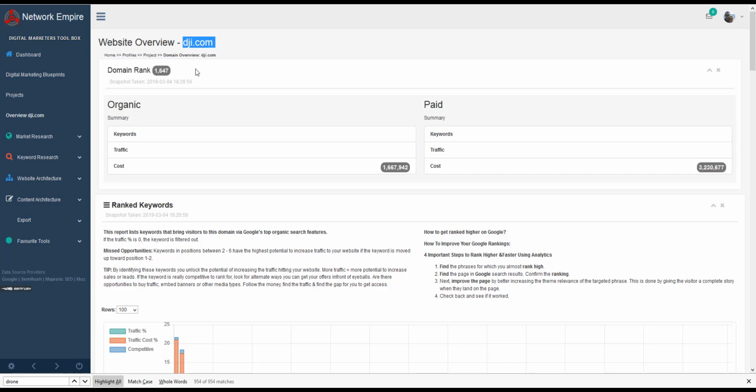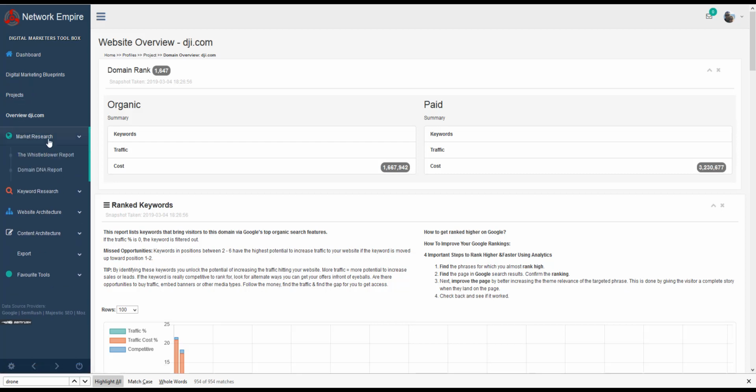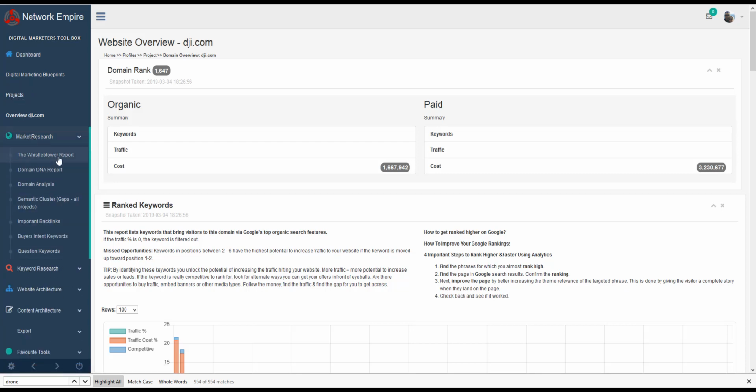So if I add them and a few of the guys that are selling, it gives me a nice little segment of guys that are operating in the market, and I can see how they make money. That's what it boils down to. So I never add more than 4 or 5 top guys as domains. That unlocks the market research, which unlocks the whistleblower report, the DNA report, the domain analysis, where we can look at the themes and who their competitors are, who's related, who's bigger footprints in the market.